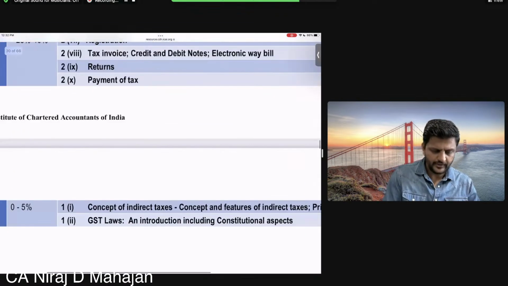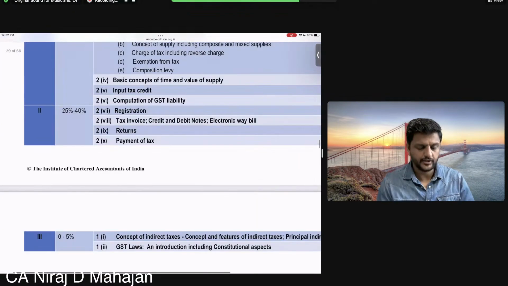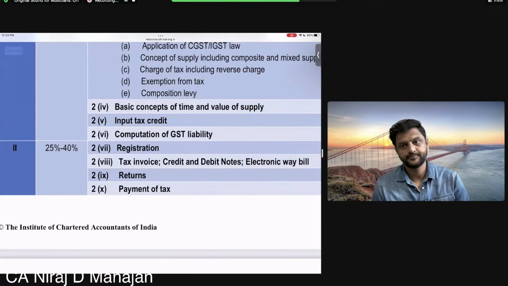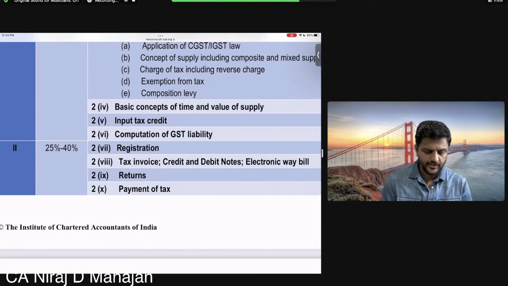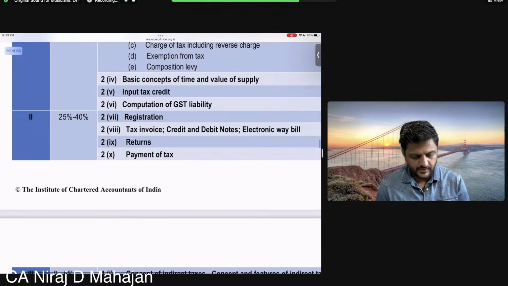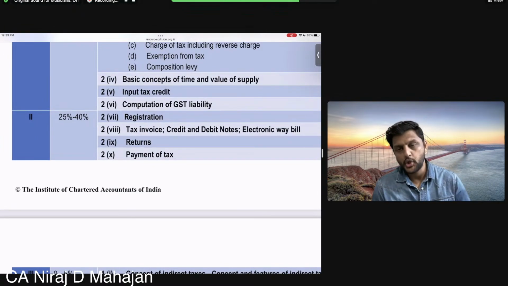So chapter 1, this one is done. Registration, check. It might be there obviously in your second volume. Registration under GST, tax invoice, returns, and payment of taxes. 25 to 40, minimum 25%. Okay, so what? 10 marks.